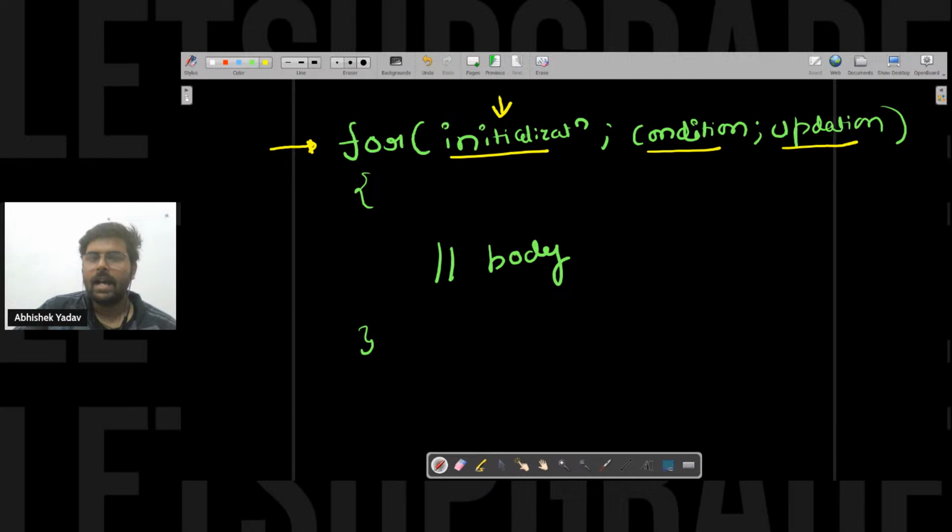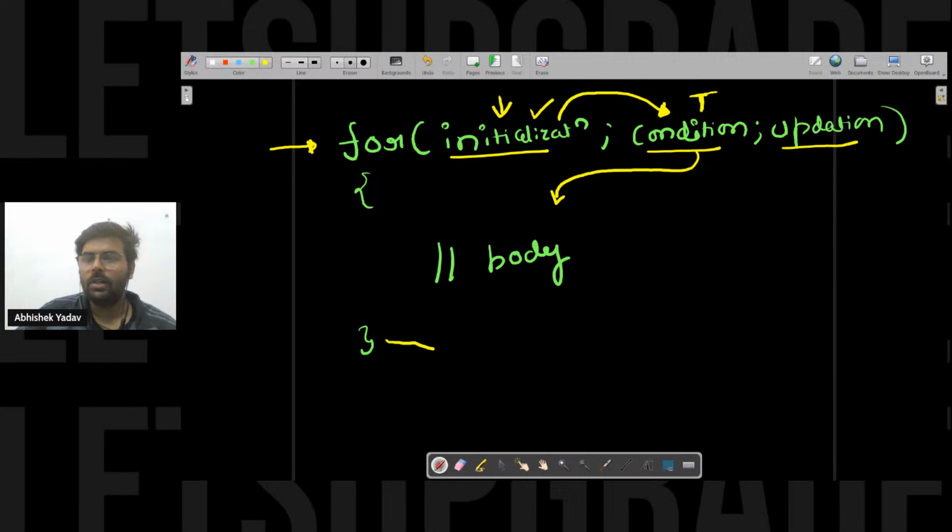For the first time, my initialization statement will get executed. After that, I will go to the condition and my condition will be checked. If the condition is true, I will move inside the body of the for loop and execute it.